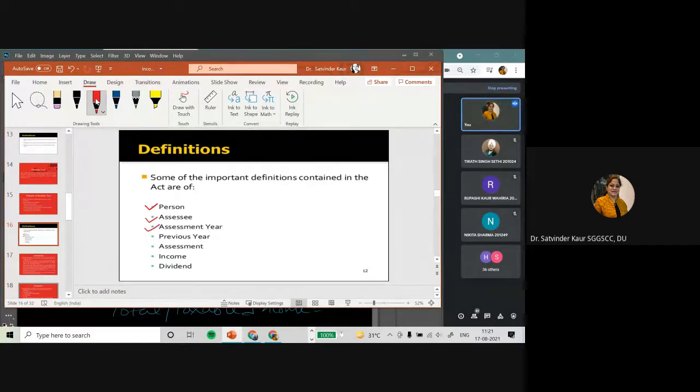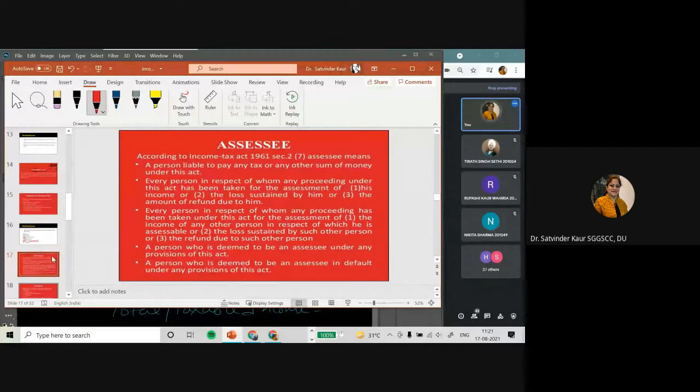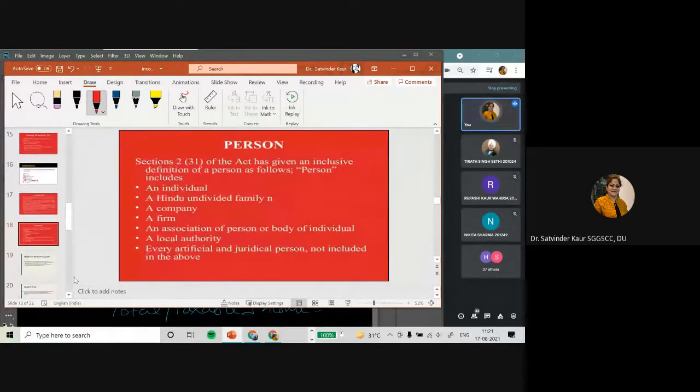Then what we understand by assessment year, previous year, the scheme of assessment, and the meaning of income, gross total income, and total income. So we have to learn these in the definitions. Let's discuss the definition of person first, then we'll move to the assessee.